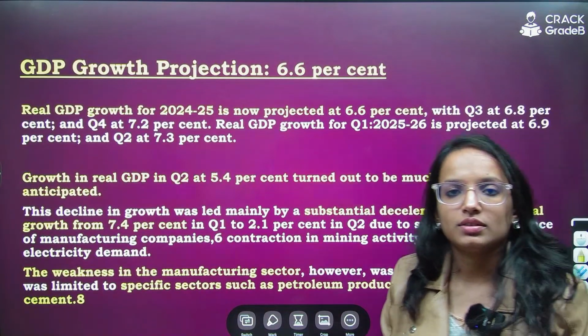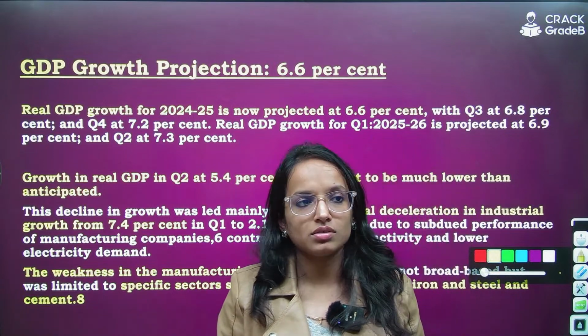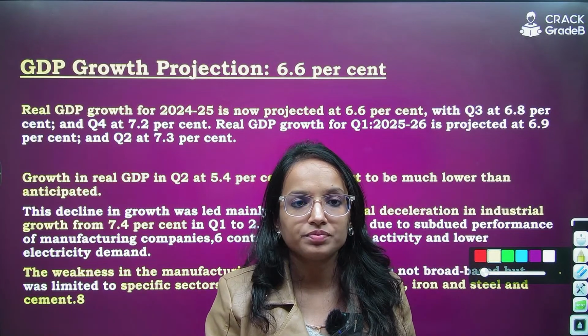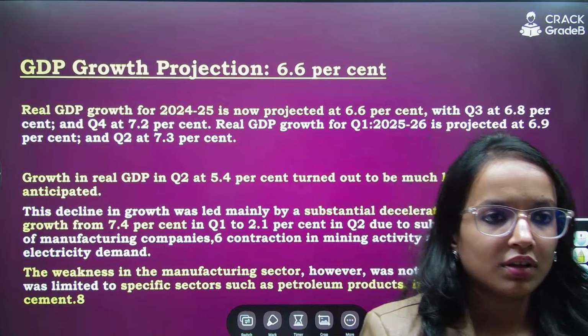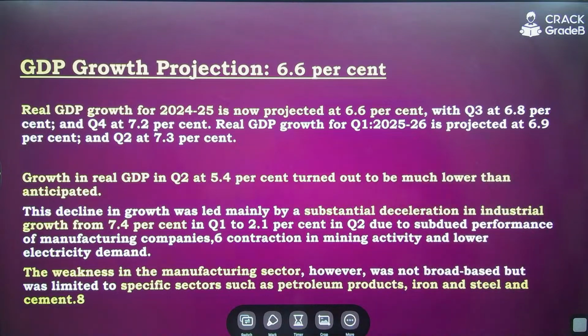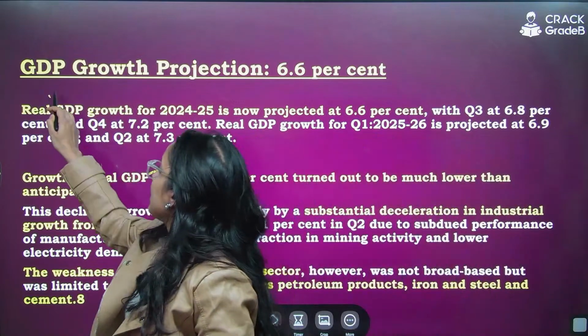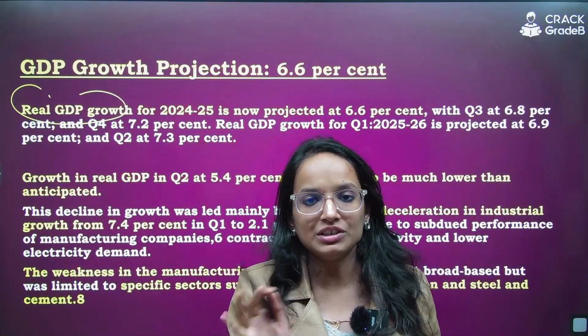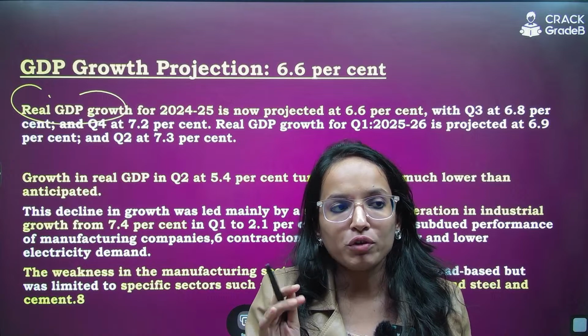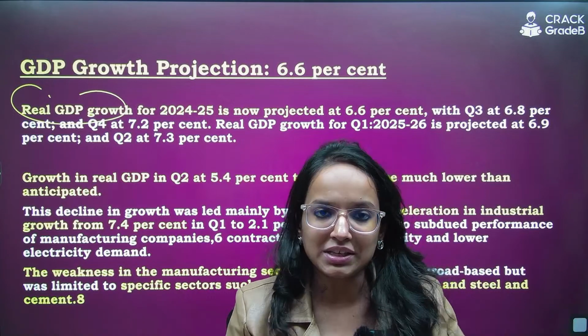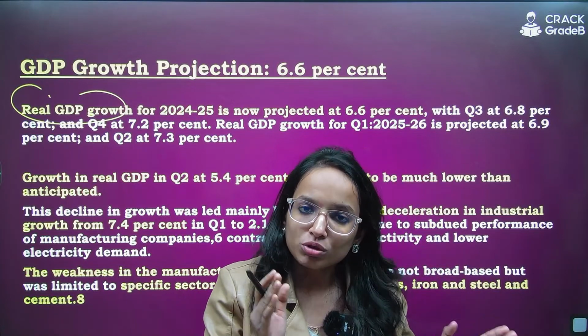Then next slide, GDP growth projection. These are very, very important figures. Very, very important figures. Okay. Now, one thing, real GDP growth, if you see, real GDP for which the prices are taken from the base year. Presently, the base year is 2011-12.